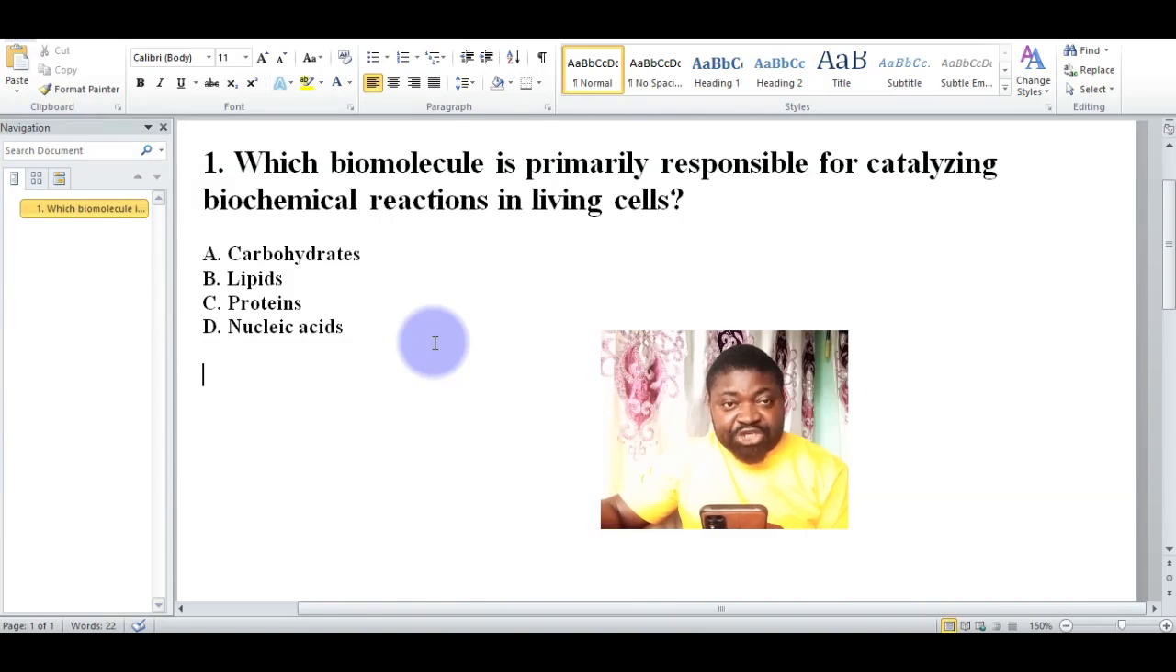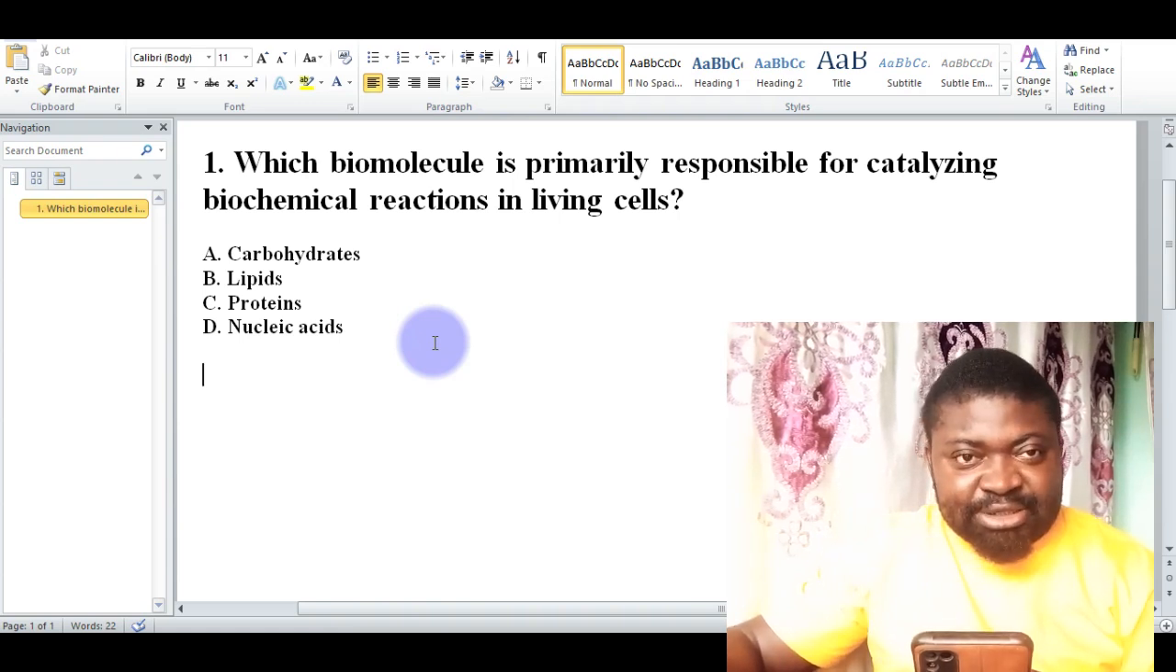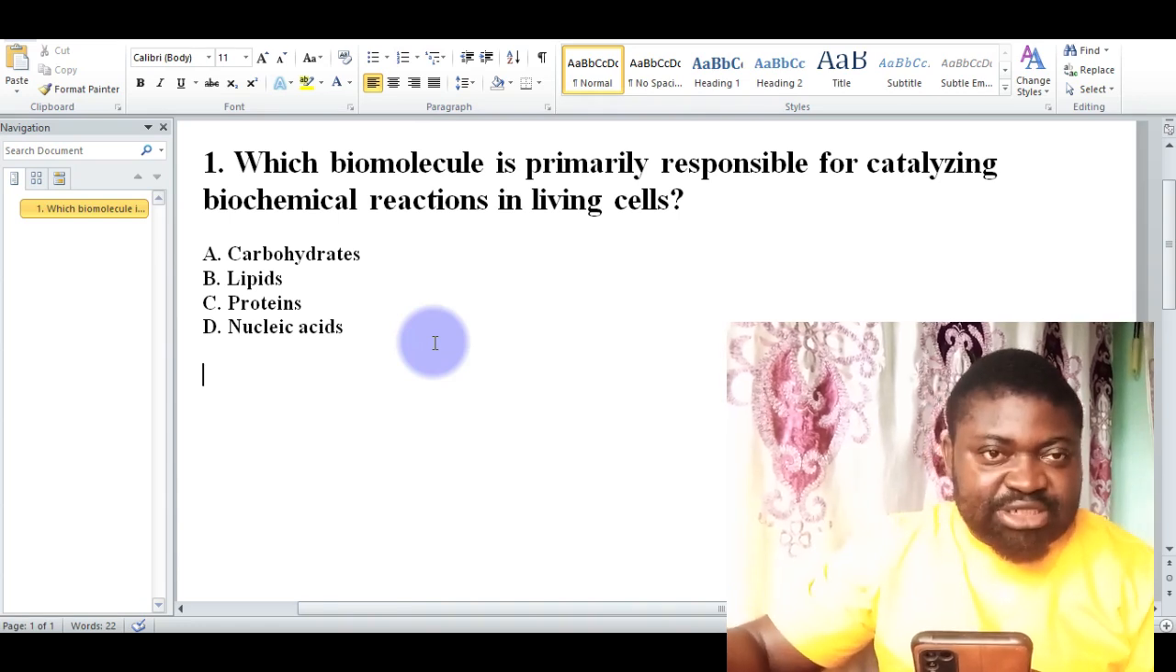Let's look at the first question here. Which biomolecule is primarily responsible for catalyzing biochemical reactions in living cells? We have four options here. Option A is carbohydrate, B is lipid, C is protein, and D is nucleic acid. Which of these is correct? If you look critically among this series of answers, the correct one here is protein, C.